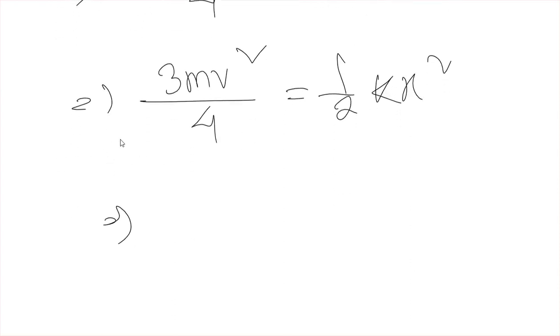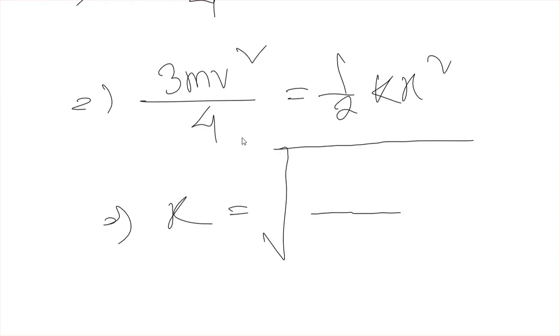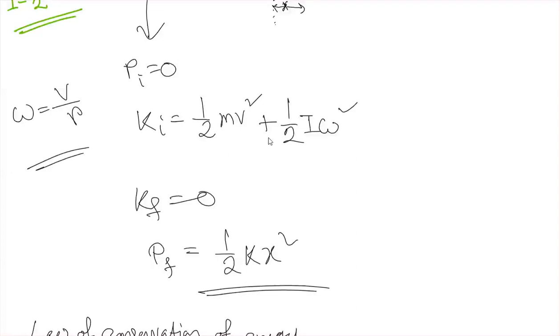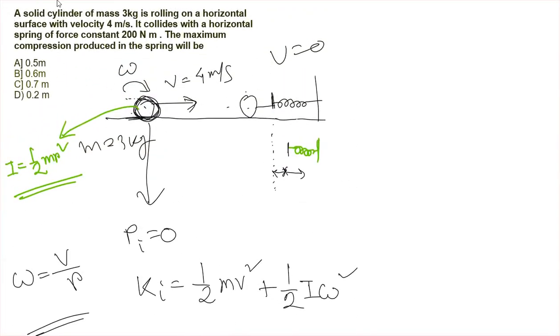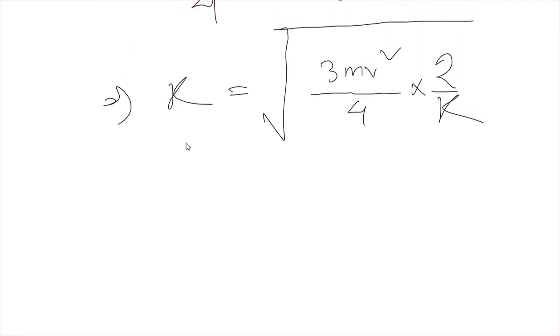Okay, so now the x will be what? So the x will be root under 3 mv square by 4 into 2 by k. Okay, so now if we put the values, so कितना वैल्यू पूछा गया है, that mass is 3 kg and force constant k का वैल्यू दिया गया है 200. Okay, and the velocity is 4. So अब हम लोग वैल्यूज पुट कर देते हैं.